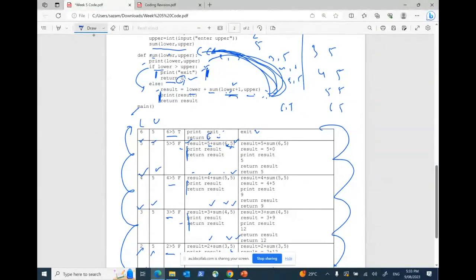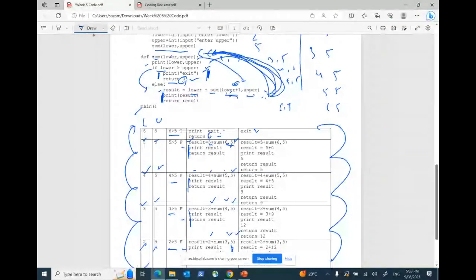So this 6 and 5 was calling that particular function, and it said return 0. So automatically, what is happening? Once it said return 0, it will be 0 for this whole sum. So I'm saying the sum of 6 and 5 as a function, the return value is 0. So if I see, initially it was 5 plus sum of 6 and 5. Because it has returned 0, it will be 5 plus 0, which is this one. And then, what is the result now? 5 plus 0 is what? 5. That is the result. Okay.